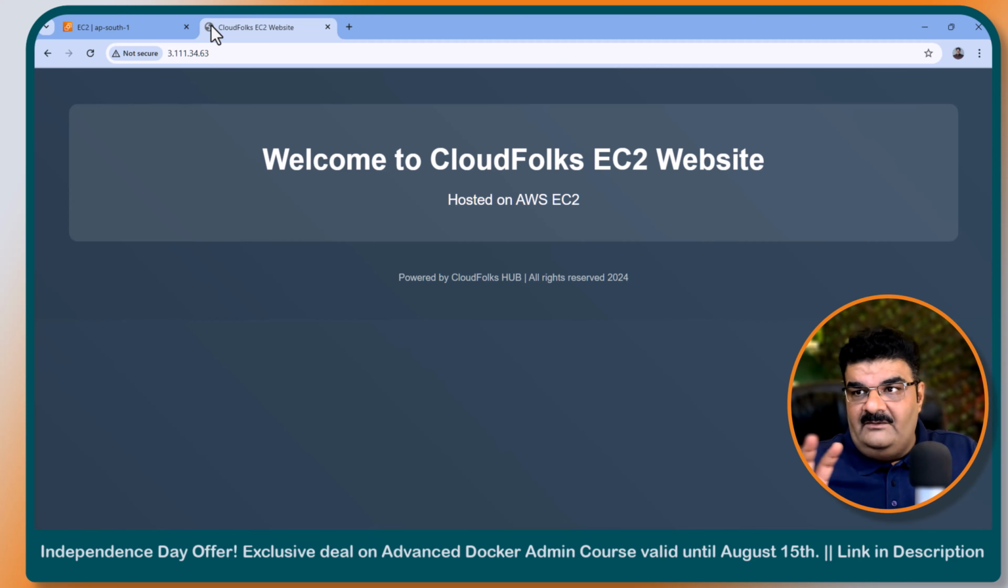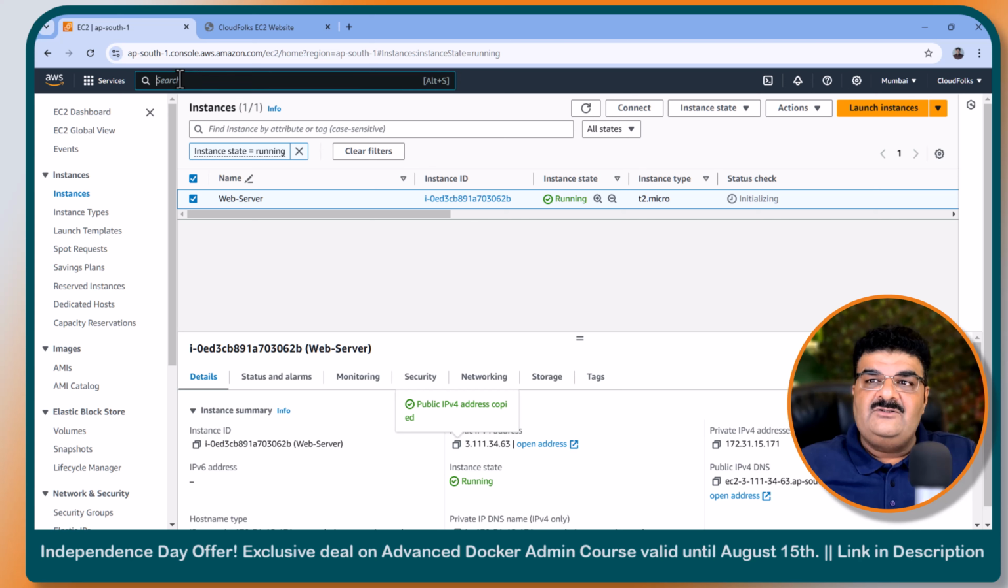Now we are able to open this website, but we want to use this as our CloudFront distribution's origin. So let's go to CloudFront.